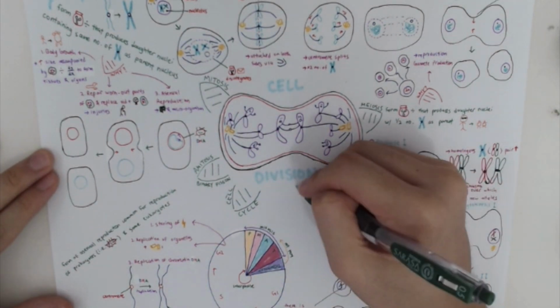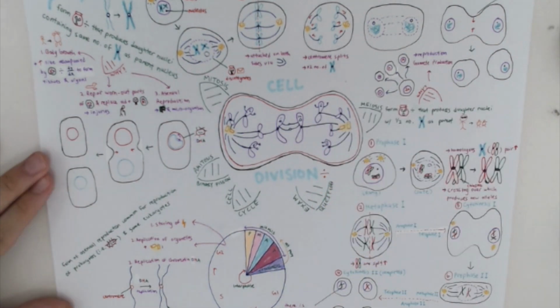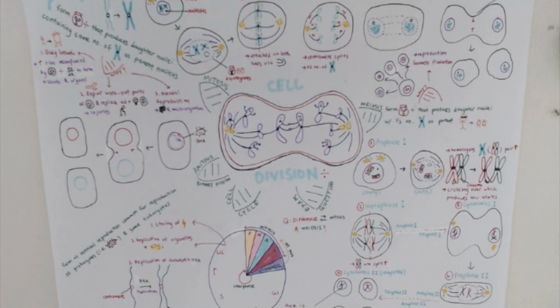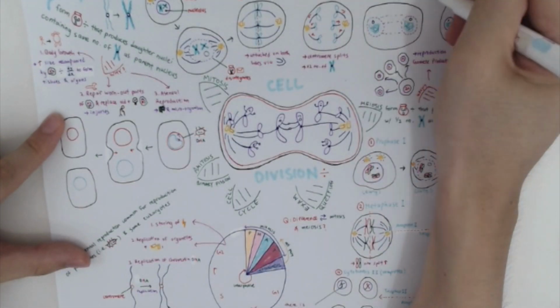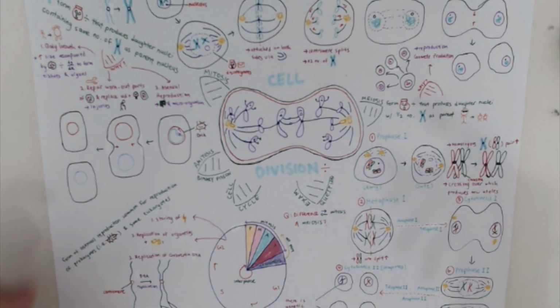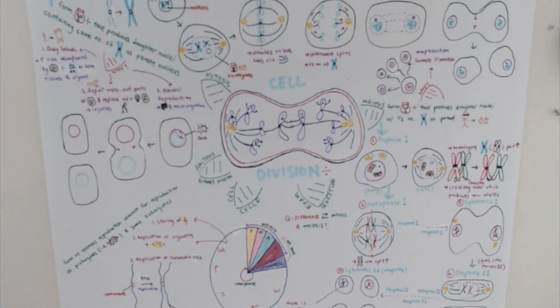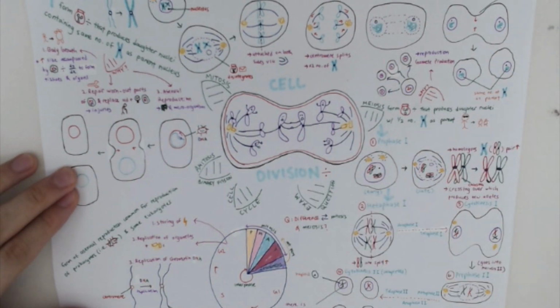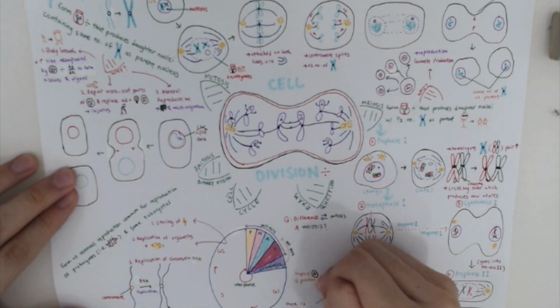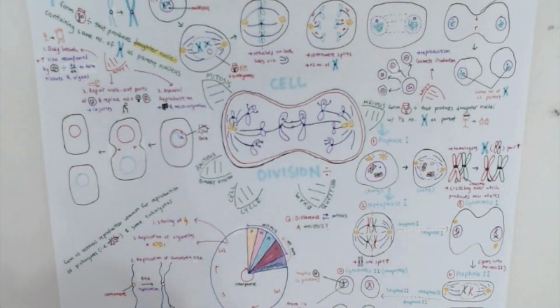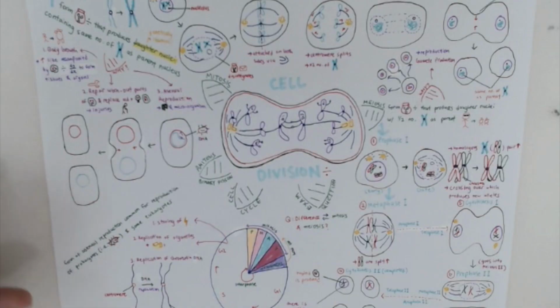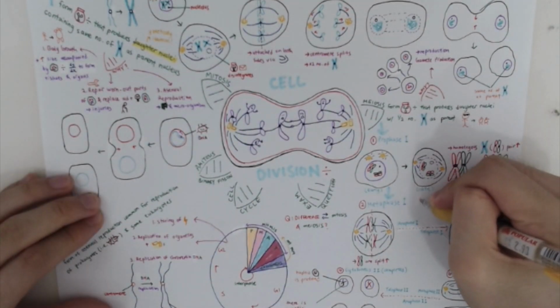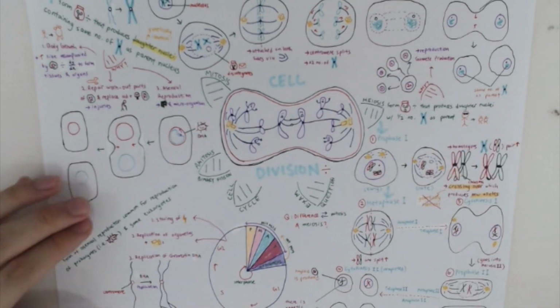In exams, mitosis and meiosis are the main types of cell division you will need to know, especially in how the two differ. Some key differences are: firstly, there is only one nuclear division in mitosis, while there are two in meiosis, meiosis I and II. Secondly, mitosis produces daughter cells with the same number of chromosomes as the parent, while meiosis produces haploid cells. Thirdly, the daughter cells produced by mitosis are genetically identical to the parent, while it is not so for meiosis due to things such as crossing over.